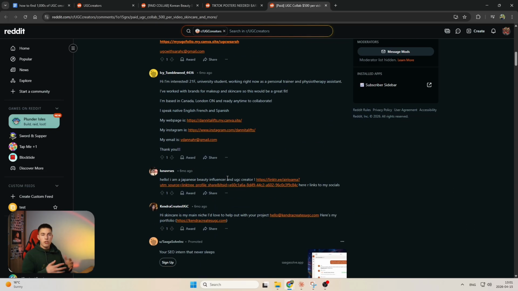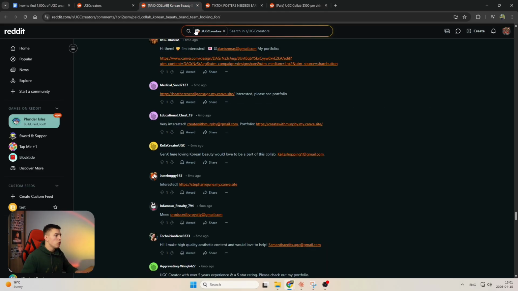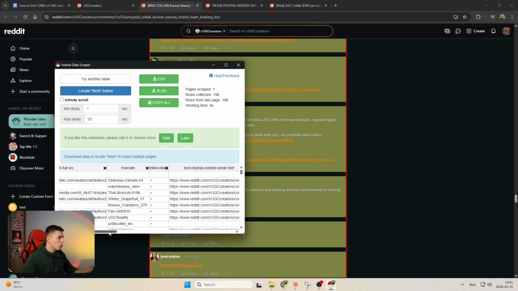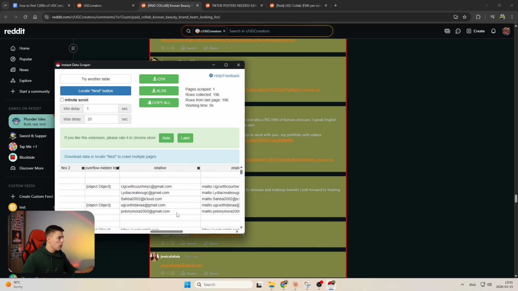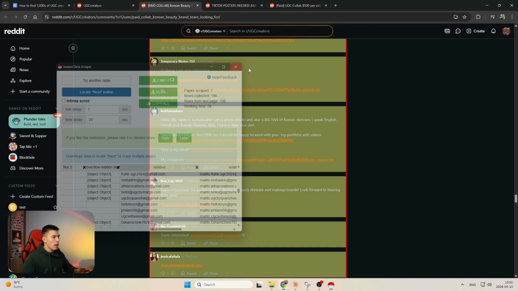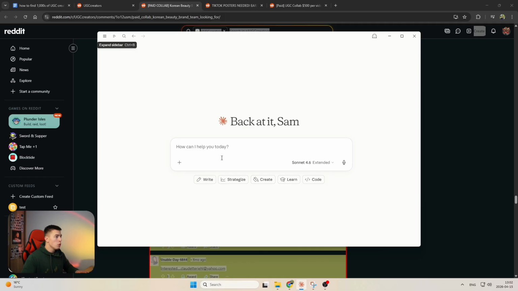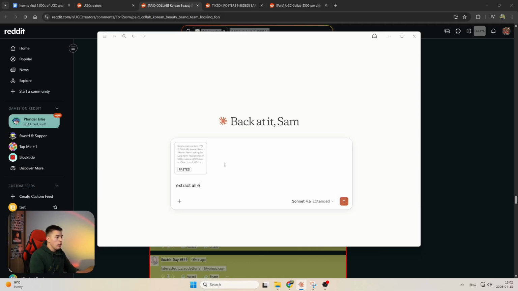People sharing portfolios, examples. Now you can just go and look through them manually if you want to do that. But if you want to reach out, if you need a lot of creators, here's what you need to do. You can either use an app like Instant Data Scraper to efficiently and quickly scrape all the emails, as you can see it did right here. Or the easiest way is to simply copy all the text in this page by pressing Ctrl A and Ctrl C, going to Claude or ChatGPT, pasting that text and saying extract all emails from this text. Give it to me as a list with first name and email. If you don't find a first name, leave it blank.